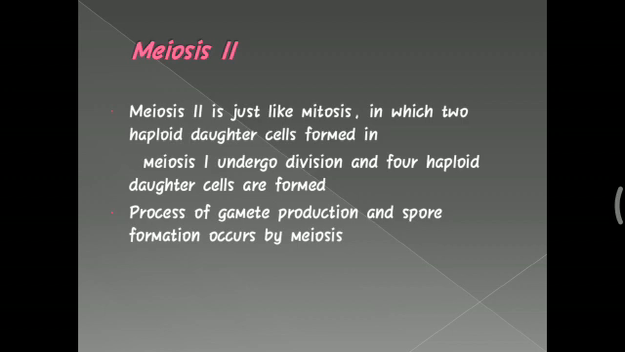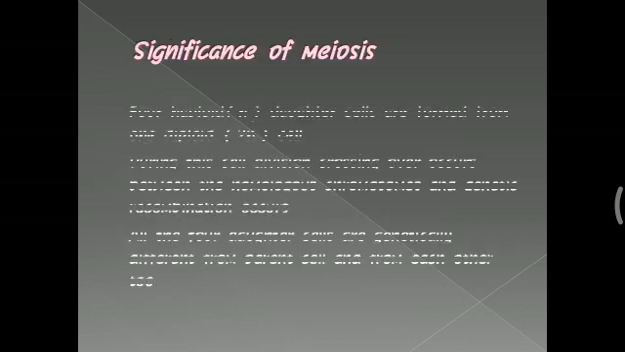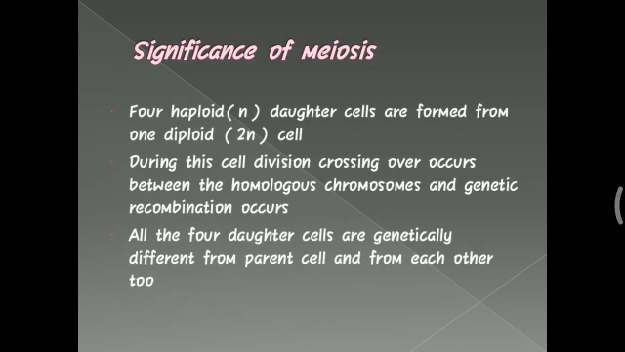The process of gamete production and spore formation occurs by meiosis. Now let us see the significance of meiosis. The first one: four haploid, that is N, daughter cells are formed from one diploid, that is 2N chromosome number, cell. During this cell division, crossing over occurs between the homologous chromosomes and genetic recombination occurs. All the four daughter cells are genetically different from the parent cell and from each other too, which gives rise to variation. Thank you.